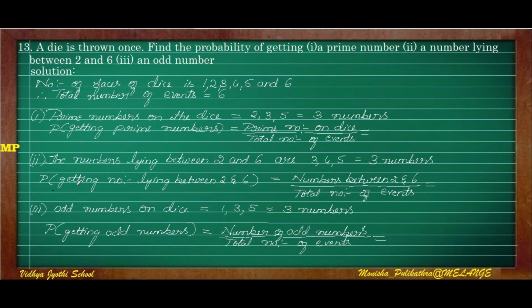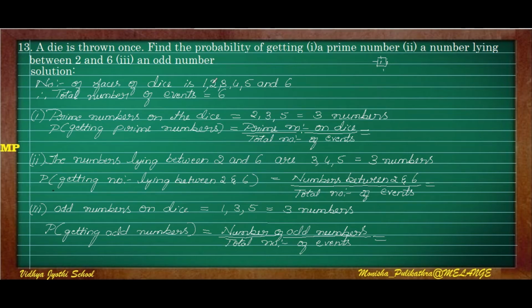Moving on to the 13th question. Here, a die is thrown once. You might have seen in Ludo, there is a die with 6 numbers, back to back in a cube. So a die is thrown once. We have to find the probability of getting a prime number, a number lying between 2 and 6, and an odd number. Everyone has seen a dice. The number of faces on the dice is 1, 2, 3, 4, 5 and 6. 6 numbers will be there. So the total number of events on a dice is 6. Prime numbers on the dice.